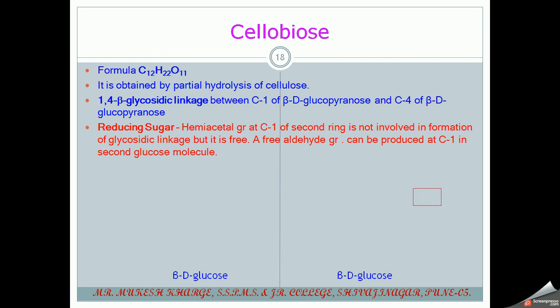And the next one is cellobiose. The formula is C12H22O11, and it is obtained by partial hydrolysis of cellulose.